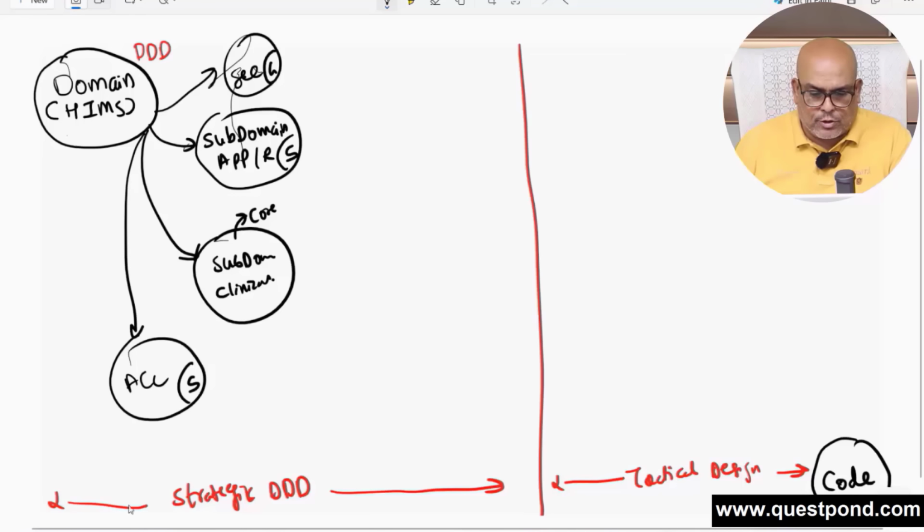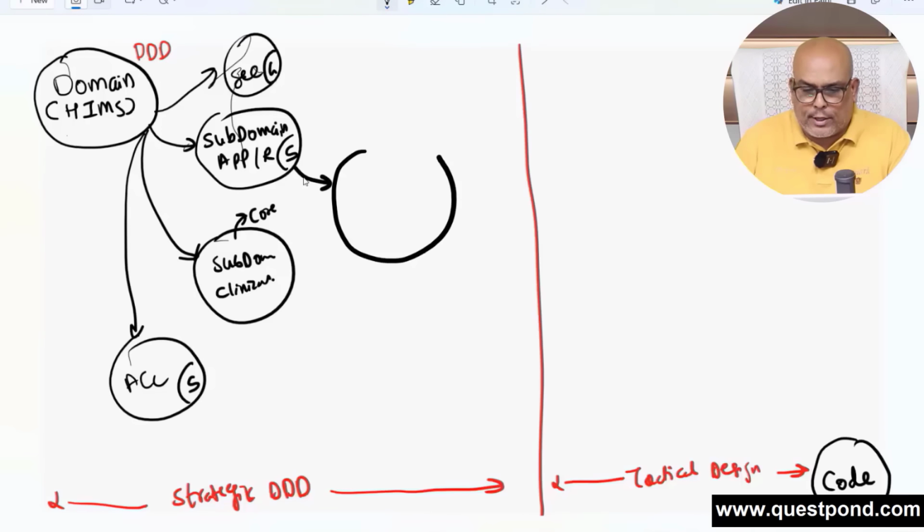You can see here, remember, this was our strategic DDD, this was our tactical design, right? And we were saying that from domain, we want to go till the code. So first we had a domain, then we had a subdomain. This is the appointment subdomain, this is the clinical subdomain, this is the accounting subdomain, and so on. Inside the subdomain, you will have a bounded context. I'm just drawing it. This bounded context is related only to appointment.